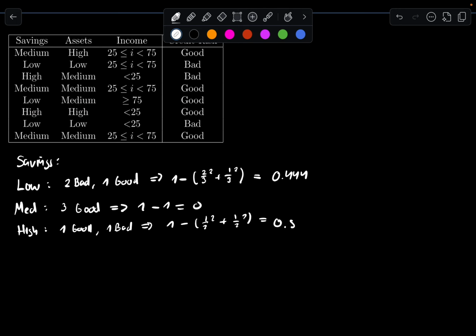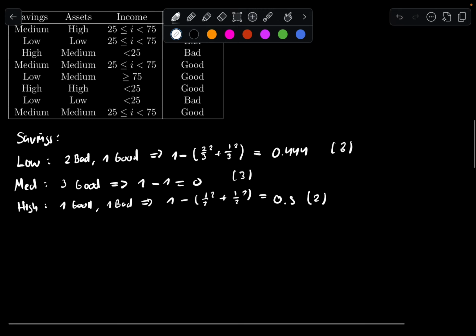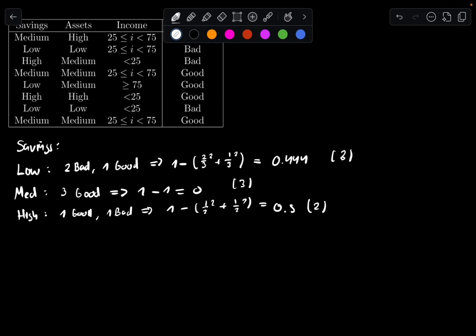So what we do now is we take these things and we sum them up all together. In this case we have 3 entries, in this case we have 3 entries, and in this case we have 2 entries. So overall we have how many entries? 3 plus 3 plus 2 is 8 entries, right?